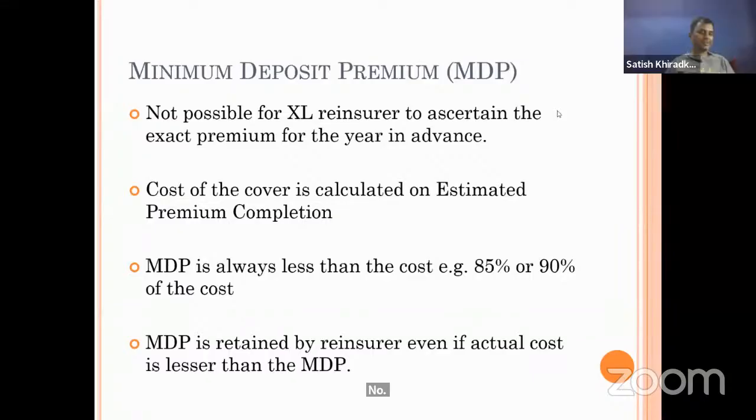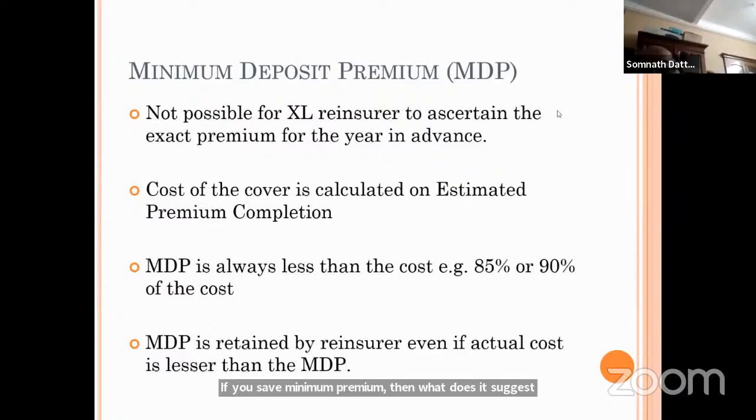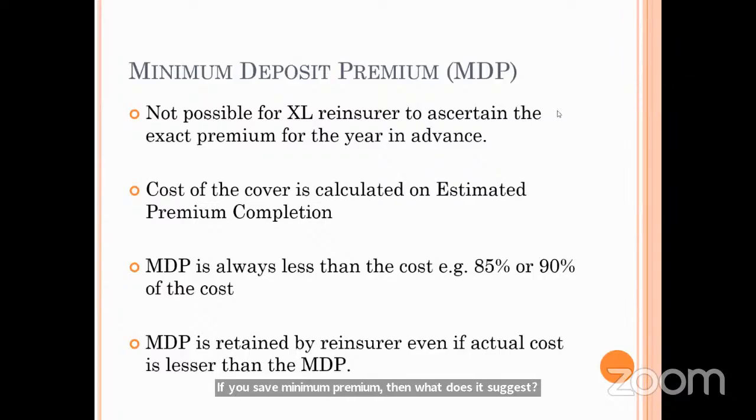an adjustment policy. If you say minimum premium, what does it mean? Yes, sir. There are two things in MDP: minimum premium and deposit premium. If you say minimum premium, then what does it suggest? Then it will be 90 lakhs and no refund will be there, however far down it goes.